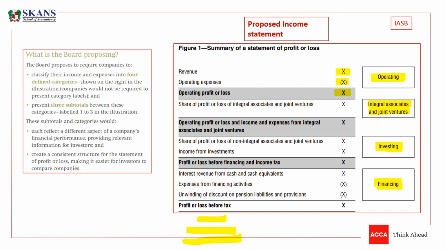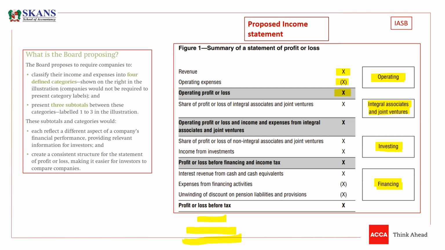Now you must be wondering why there is no gross profit heading, why there is no revenue less cost of sale heading. Okay, these are the minimum requirements of the standard, guys. If the company thinks that it will be relevant information to present information in headings like cost of sale or admin or distribution expense, yes, the company can do that.